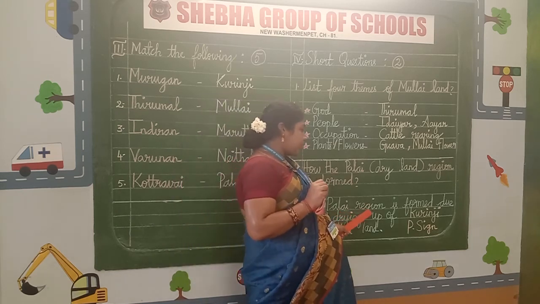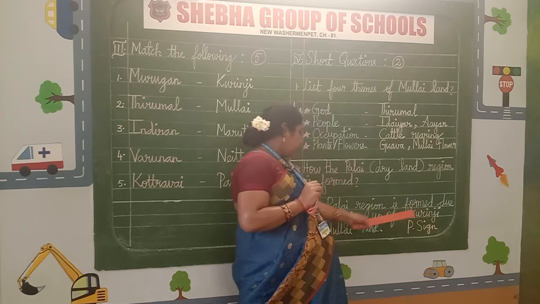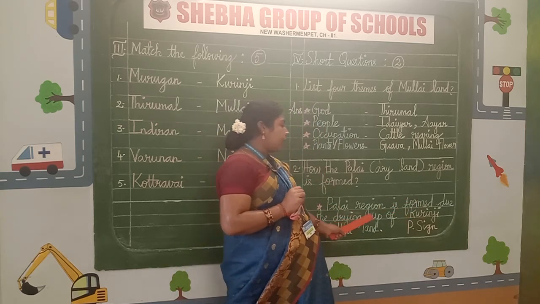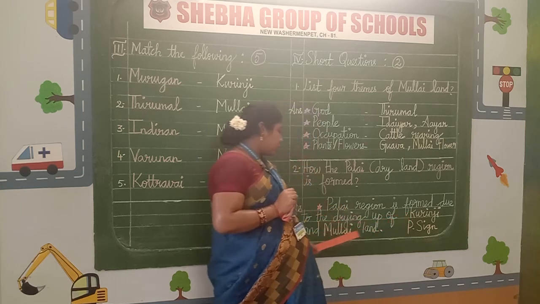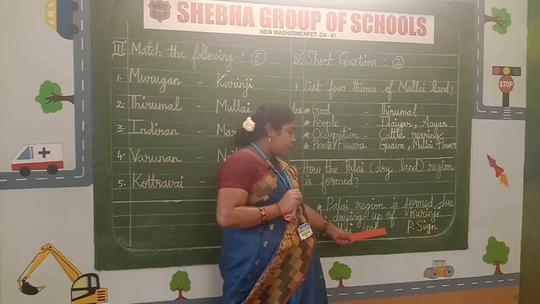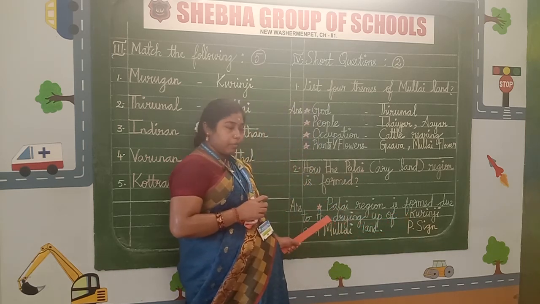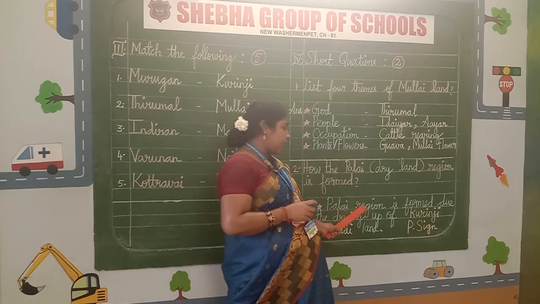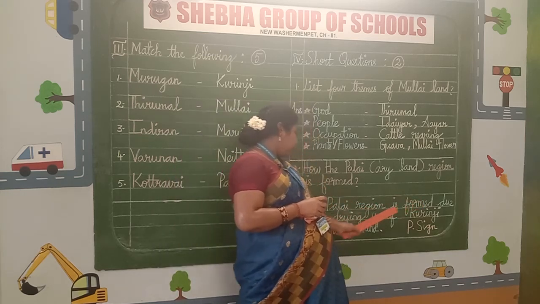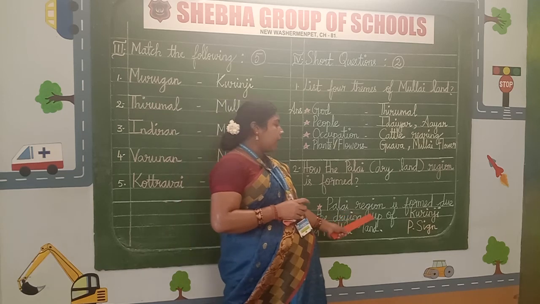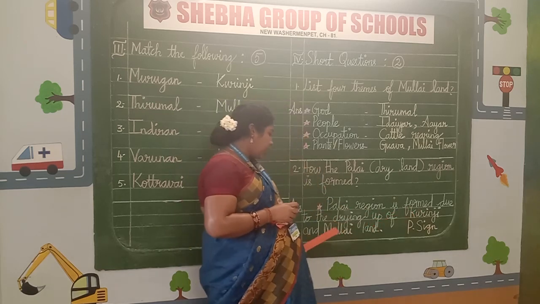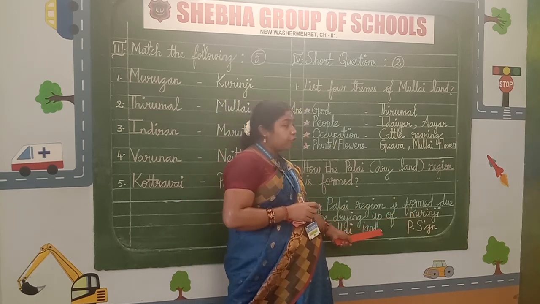Palai region is formed due to the drying up of Kurinji and Mullai land, full stop. Again I am repeating, Palai region is formed due to the drying up of Kurinji and Mullai land, full stop.